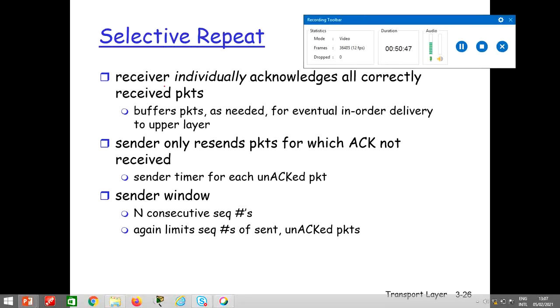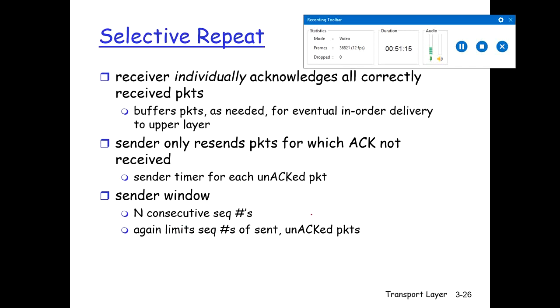So in case of selective repeat, the receiver individually acknowledges all correctly received packets, and it buffers the packets if they are received out of order. The sender will only resend the packet for which acknowledgement is not received. It will not send all the packets. The sender window, as usual, has n consecutive sequence numbers. Again, it limits the sequence numbers of the sent and unacknowledged packets.